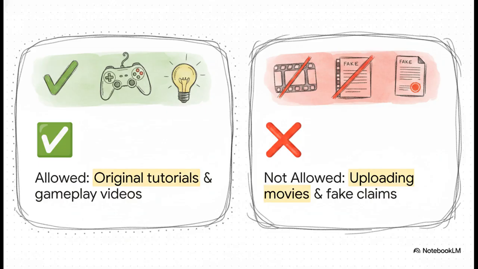But what is strictly off limits? Well, things like uploading movies without permission or throwing around fake copyright claims. Essentially, don't misuse the platform and don't steal. I know it sounds super basic, but respecting copyright and policy is the absolute bedrock of a healthy creator channel. You can't build a house on a shaky foundation, right?